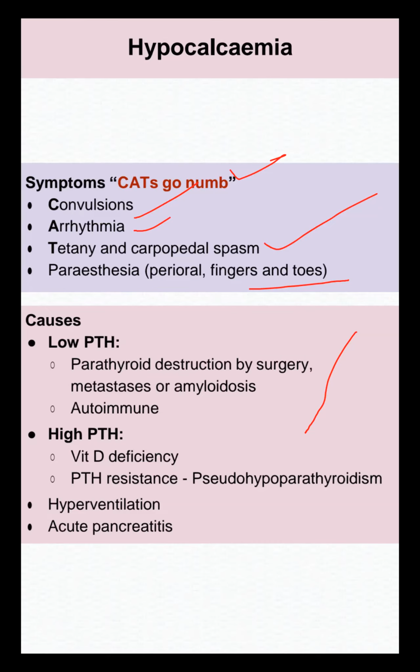So remember the causes of hypocalcemia: parathyroid dissection, or if you had surgery, or any kind of long-term complication, metastasis. Even though metastasis itself causes hypercalcemia, it can also cause hypocalcemia. So when they give a metastatic picture and you see hypocalcemia, don't be confused, because metastasis can cause both. High PTH value with vitamin D deficiency. Even if it is resistant, it causes pseudohypoparathyroidism. Hyperventilation, which you can get in a psychiatric question, also causes hypocalcemia.